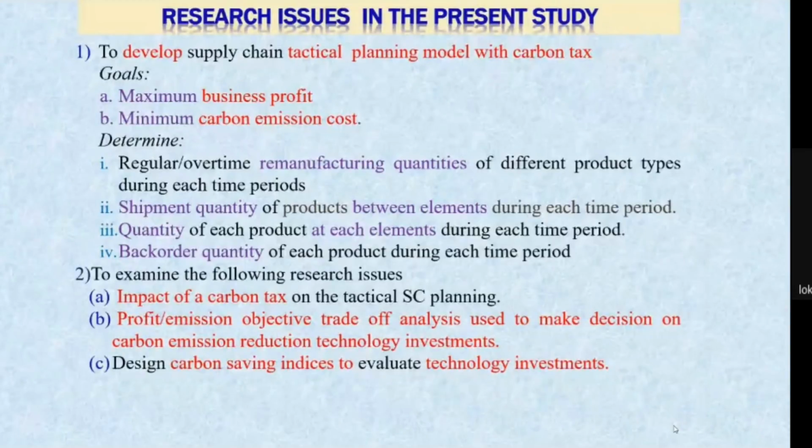Back order quantity means the customer has given some order in a specific time period for delivery, but the manufacturer is not able to deliver that product in that time period due to some reason, and so he is going to deliver the product in the next period. So we are calling that quantity of the product shipped to the customer as the back order quantity.